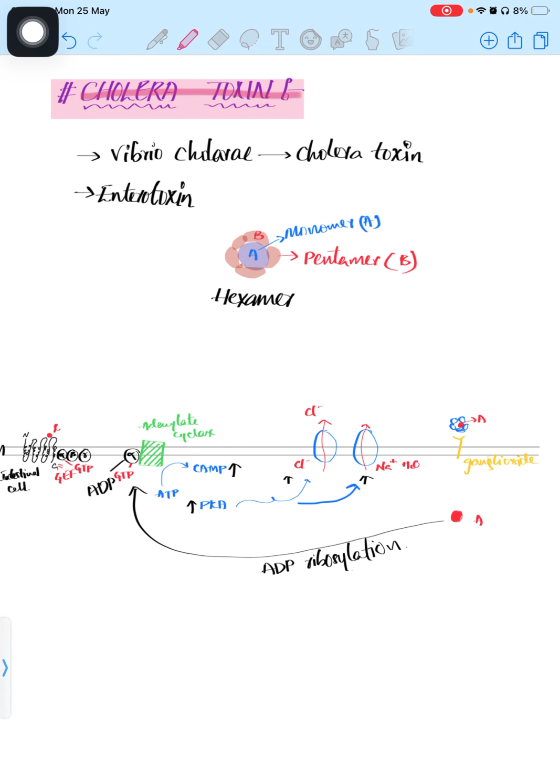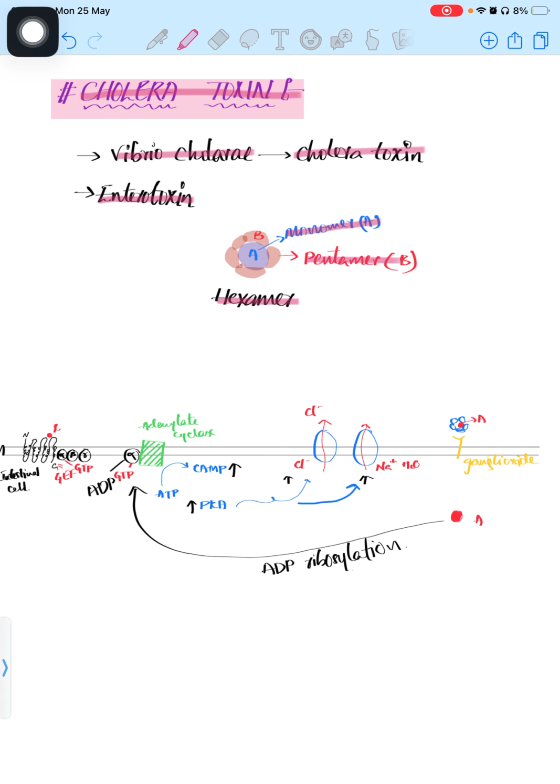Let's try to do a quick revision of the cholera toxin. As you know very well, the cholera toxin is produced by Vibrio cholerae. It is an enterotoxin and it has a monomeric A subunit and a pentameric B subunit. Together they are known as a hexameric toxin.